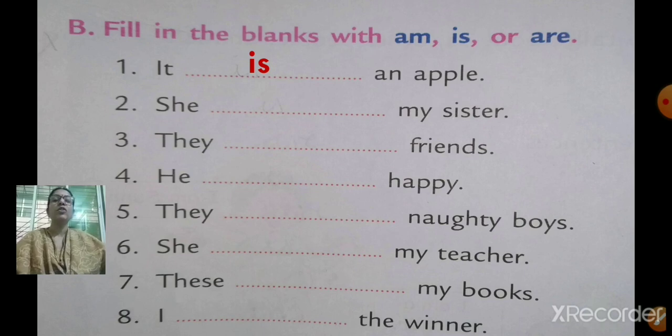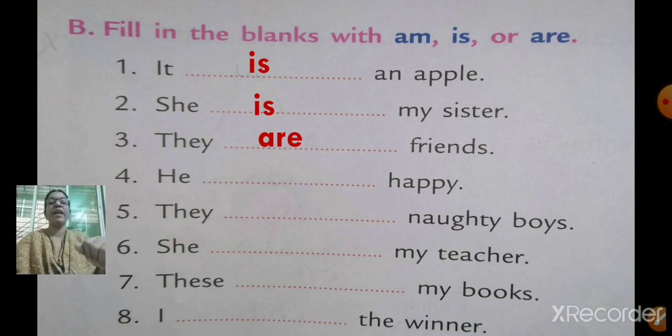Number 2, she dash my sister. Yes, she is my sister. Number 3, they dash friends. For they, what you are going to use? Yes, are. They are friends.